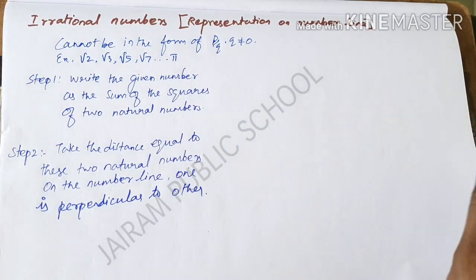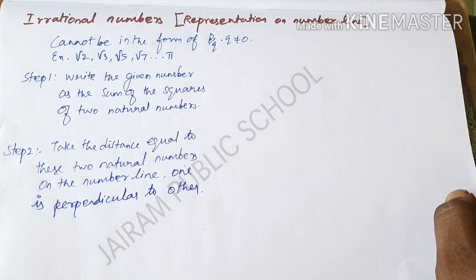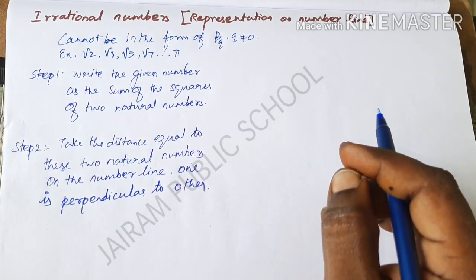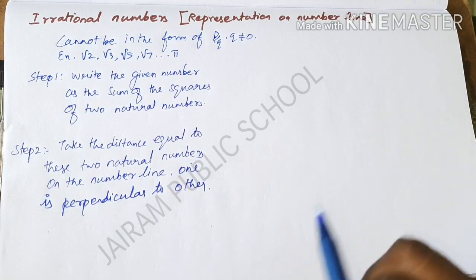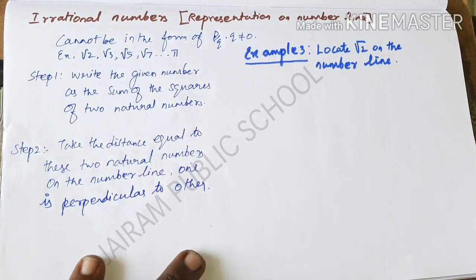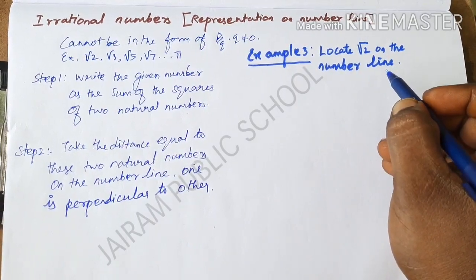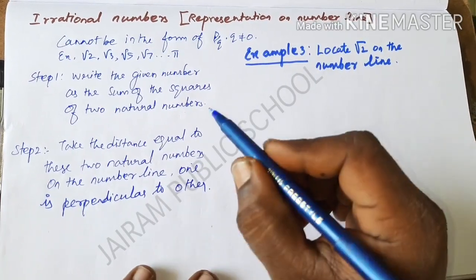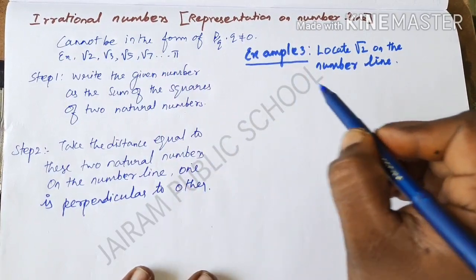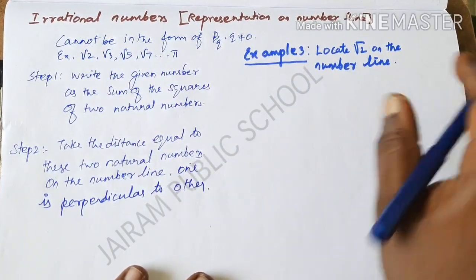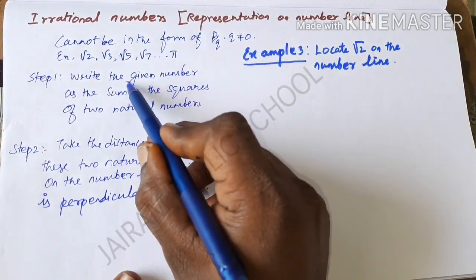So by using a rough diagram I am going to explain, and you have to draw the diagram using the compass. In example 3, locate root 2 on a number line. This is the question here, and we have to follow these steps to represent root 2 on a number line. The first rule is the given number.